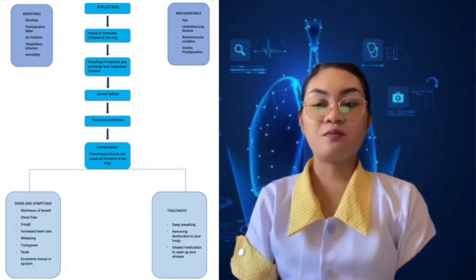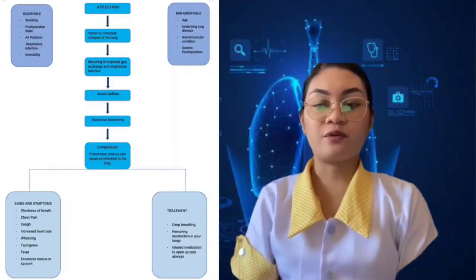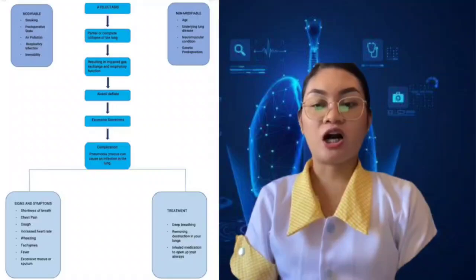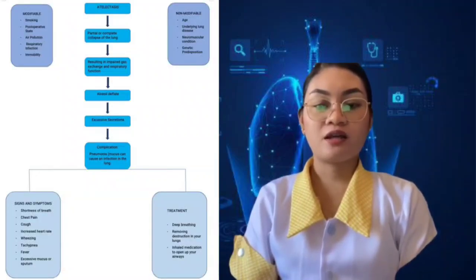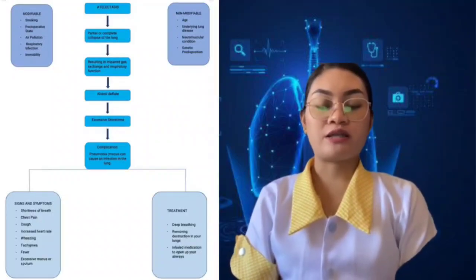The signs and symptoms are shortness of breath, chest pain, cough, increased heart rate, wheezing, tachypnea, fever, and excessive mucus or sputum. Treatment includes deep breathing, removing obstruction in your lungs, and inhaled medication to open up your airways.